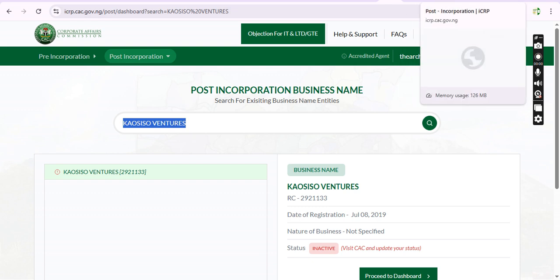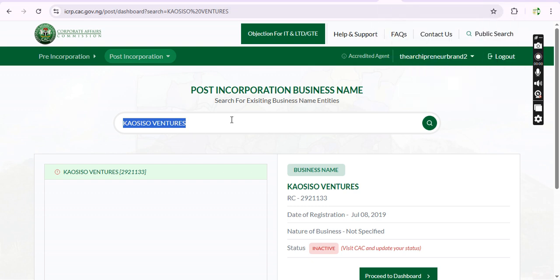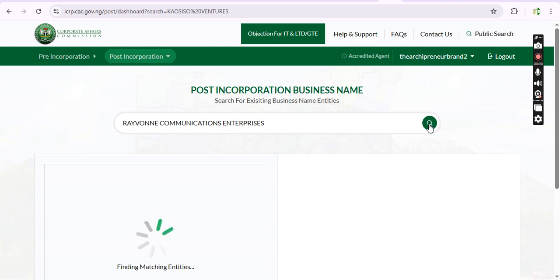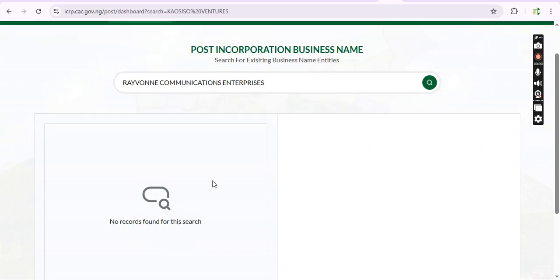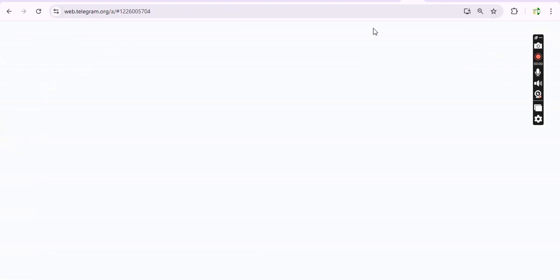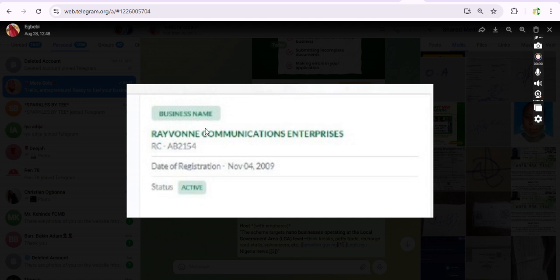Like, it is showing me nothing. I still remember, okay, this is the name of the business. So let's search together. I don't know, maybe the abracadabra will work now and it will show it. Earlier it was not showing anything. See, no records found for this search. And if you check this spelling very well, if you check the company name or the business name, it is still the same thing. I didn't make any mistake.